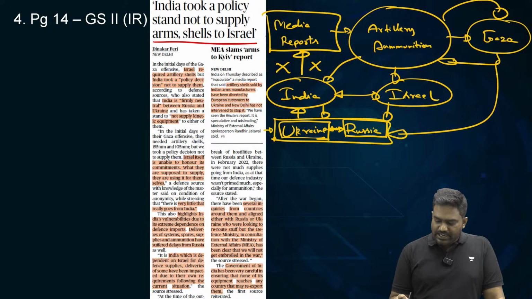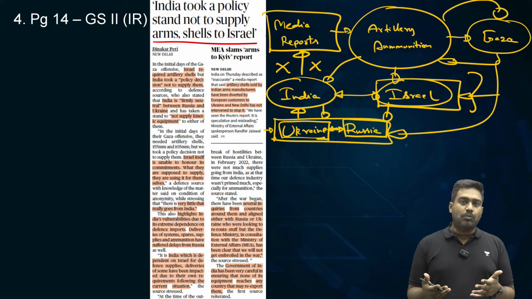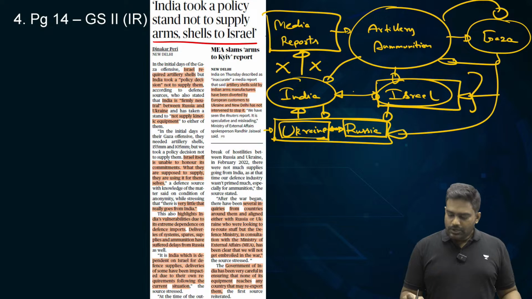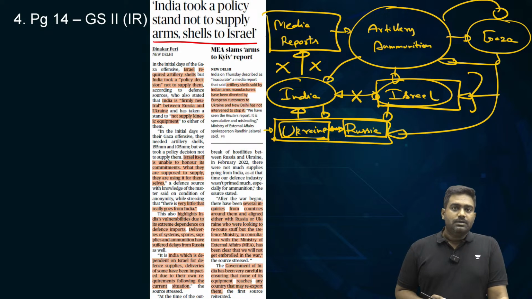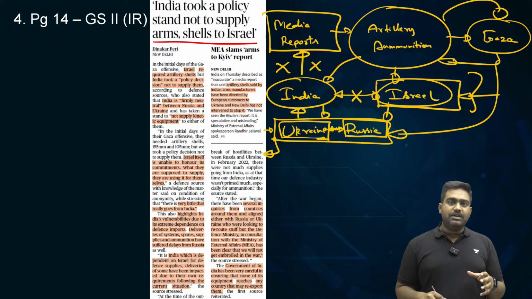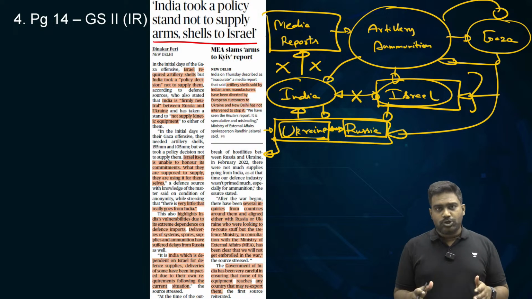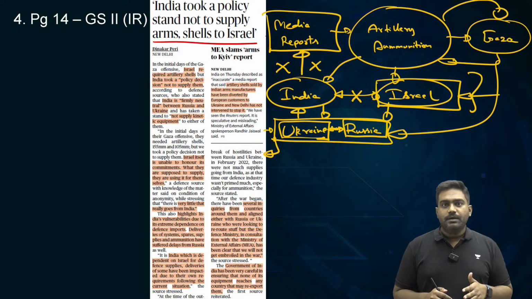Similarly, with regard to Israel-Palestine, we have a balanced position, and given the accusations against Israel that it has used disproportionate force, committed human rights violations, India has taken a policy decision to not supply any armament to Israel as well. Very high sources have informed the media that Defense Ministry with Ministry of External Affairs, they took a policy decision that will ensure that Indian made ammunition, armaments will not land in the hands of Israel, Russia or Ukraine.